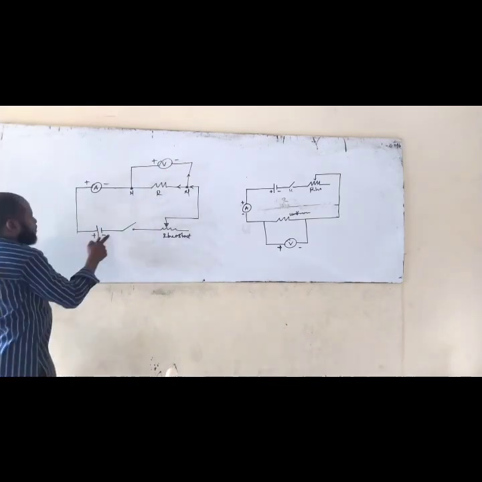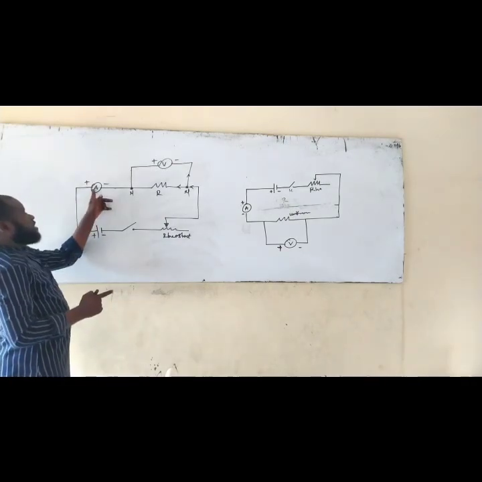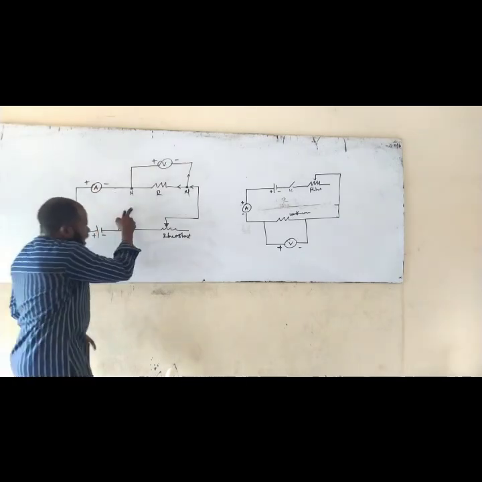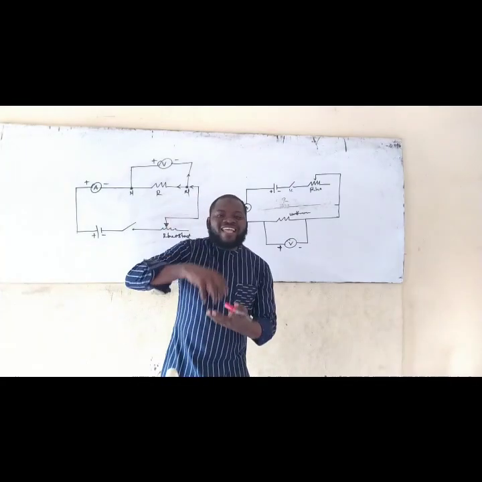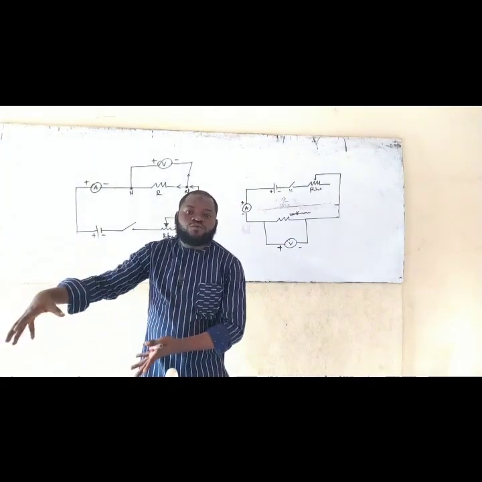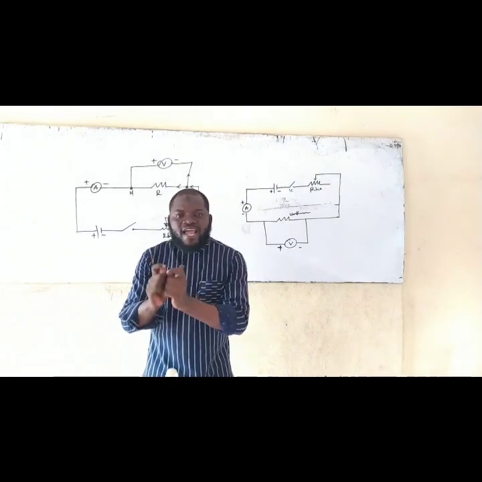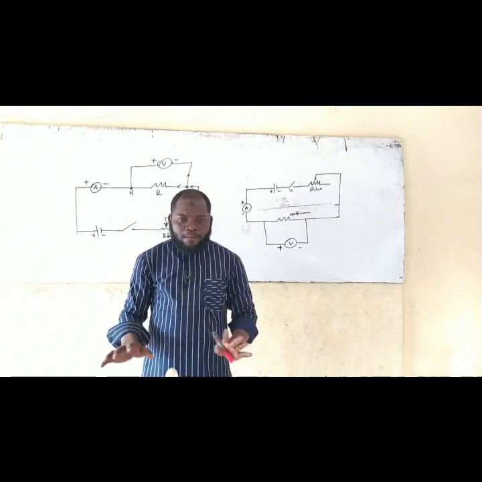But if you look at this one now, the current that is flowing like this is just flowing directly. That's how you get to know that this one is in series. And if you look at this and this one, it's still the same thing. So changing the diagram should not let you get confused as a student. That's why you need to understand when they are in series and when they are in parallel. I hope I'm clear now.